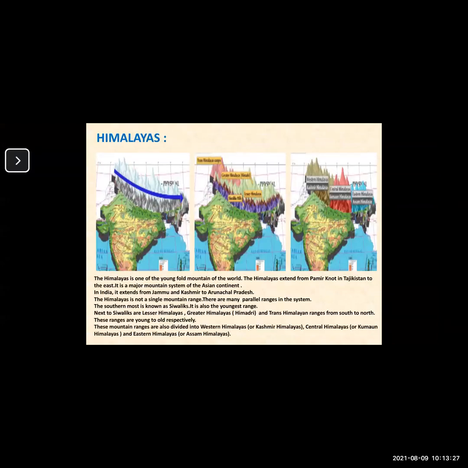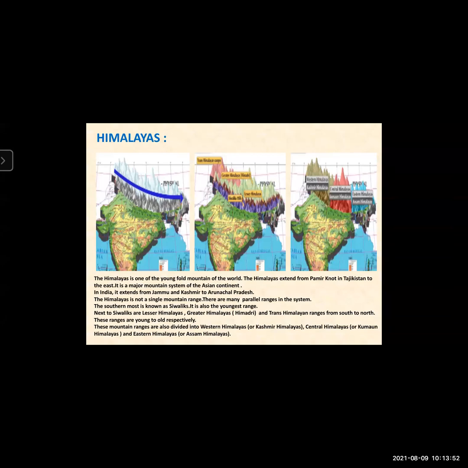Now what are the Himalayas? The Himalayas, as you all know, are among the young fold mountains of the world. They extend from Pamir, north in Tajikistan, to the east. It is a major mountain system of the Asian continent, covering many countries, including India.